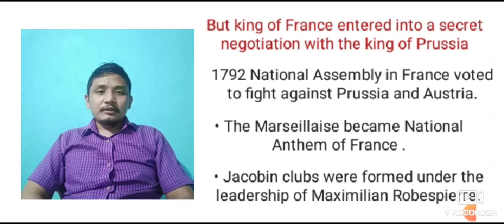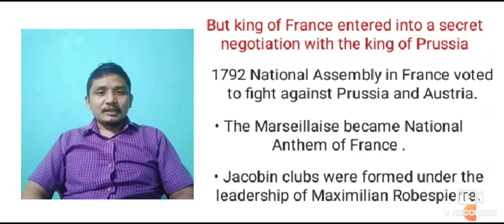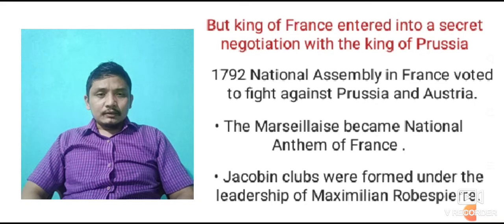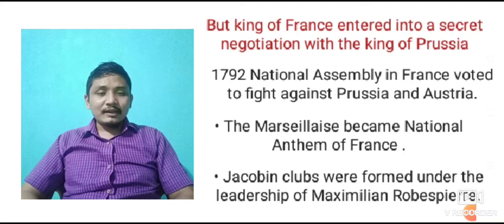France was declared a constitutional monarchy in 1791, but the King of France entered into a secret negotiation with the King of Prussia. King Louis XVI of France agreed that he would be the constitutional monarch, but it was not by his wish. By force, he agreed that he would act as the constitutional monarch.